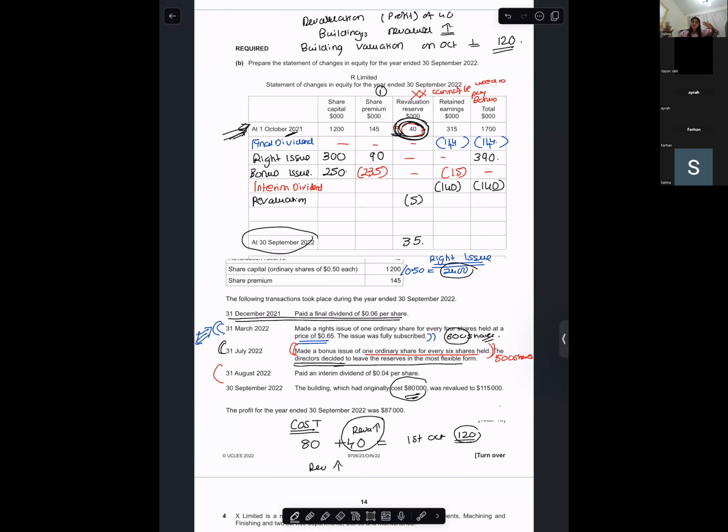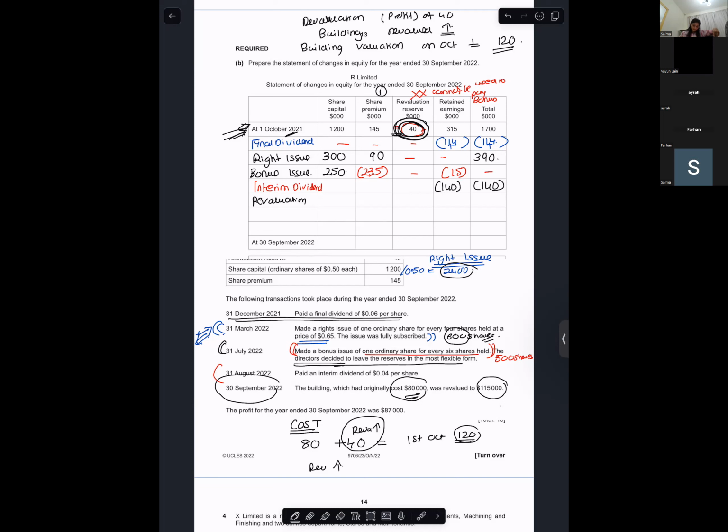Have you cleared this much part? Yes, miss. Okay. Now on the last date, they are telling the valuation of your building is 115. On day 1, the building valuation was 120. On the last date, your building valuation is 115. So it fell by 5.